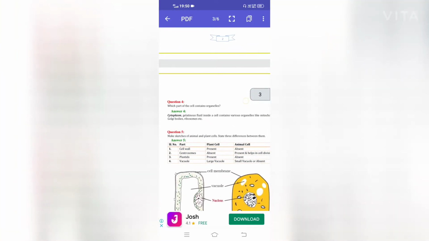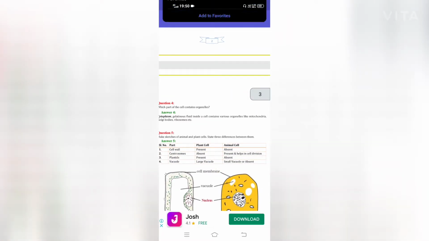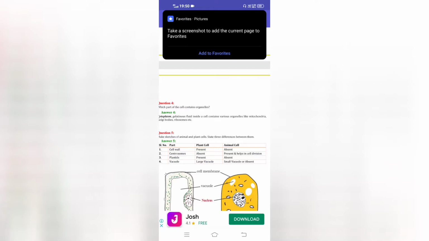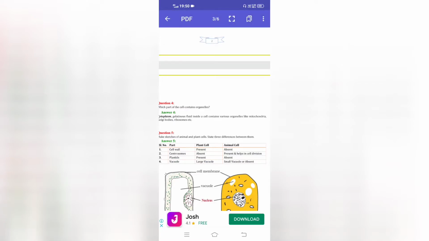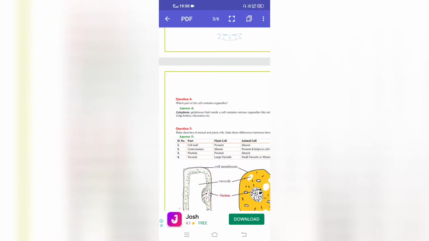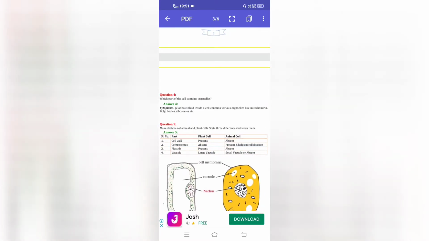Next, question 4. Which part of the cell contains organelles? Cytoplasm, the gelatinous fluid inside a cell. Various organelles like mitochondria, Golgi bodies, ribosomes, etc. Question number 5. Make sketches of animal and plant cells. State three differences between them.